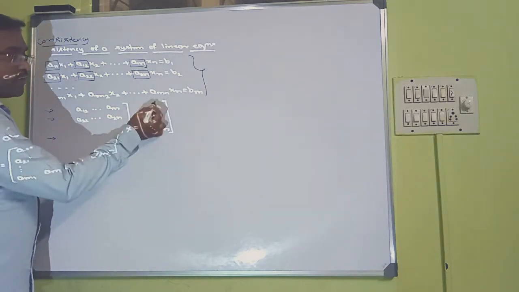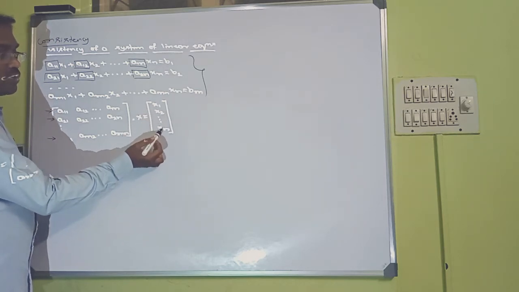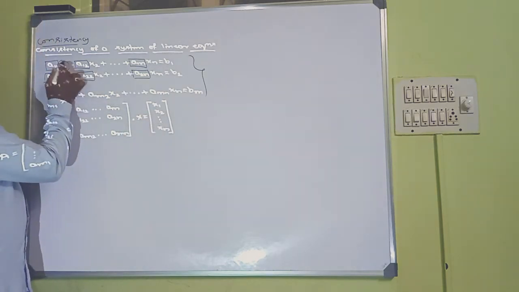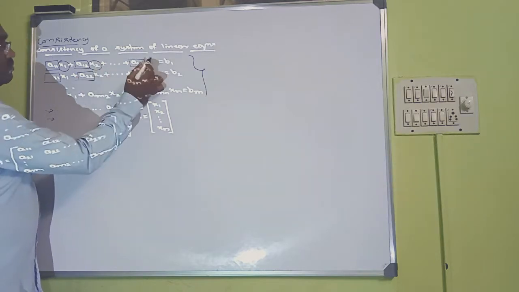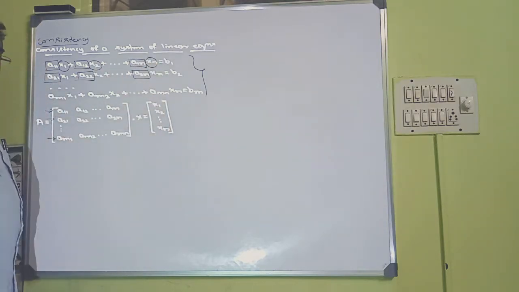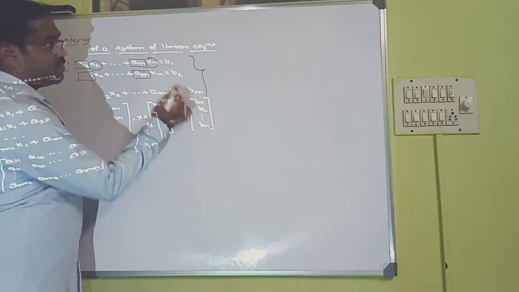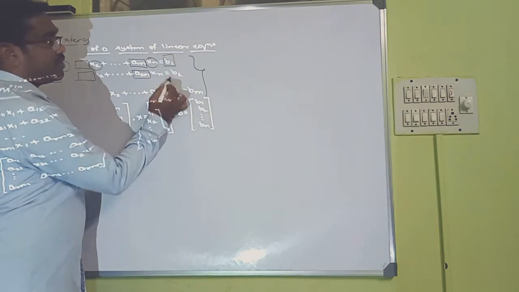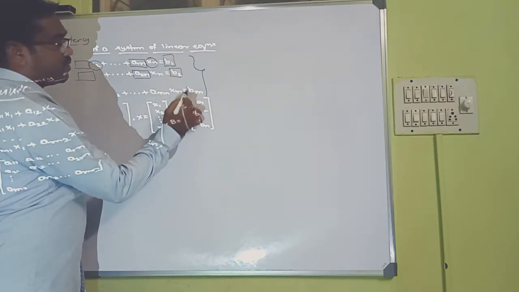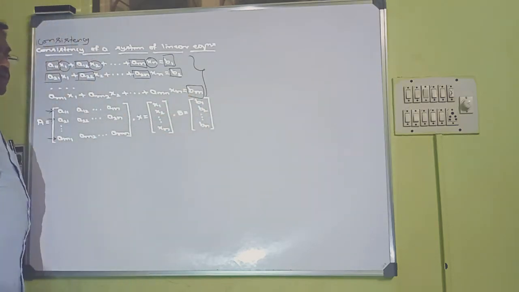Now this is a column matrix which contains all the unknowns, all the variables x1, x2 and so on. All the variables we collect and form an unknown matrix called a column matrix. And matrix B is a constant matrix, that is, we collect all the constant terms here and we form matrix B as a column matrix.